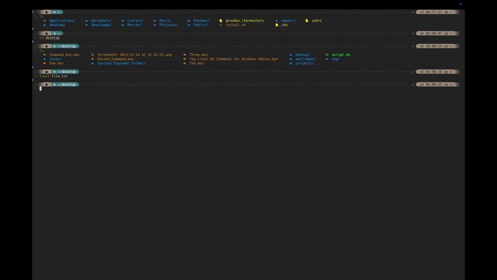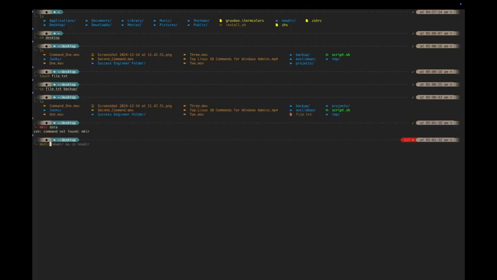Now let us copy this file into the backup directory. So cp file.txt backup. Okay, we've copied it into the backup directory. Here is how to recursively copy the data directory. So now let's check if the data directory exists in the desktop directory.